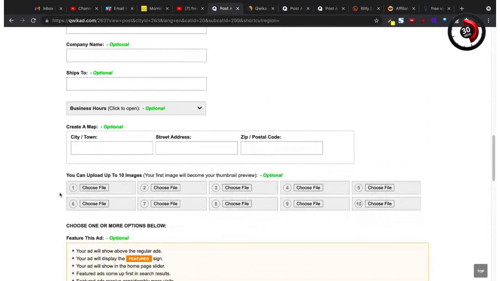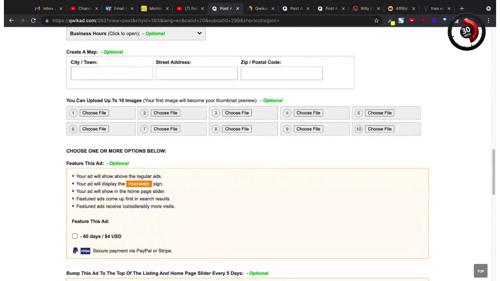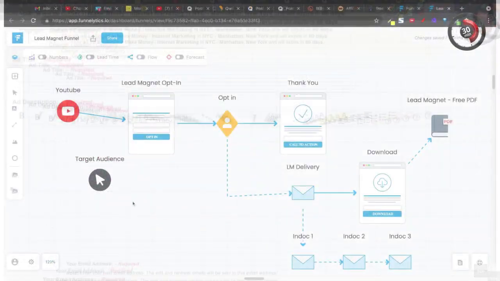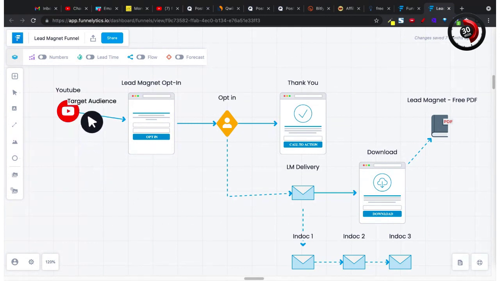And then you choose an image and you upload that image and your ad is on the site and ready to start getting traffic. So here on the channel, we talk about traffic, and that just simply means finding your target audience. For example, YouTube. In this case, we're going to be placing an ad on Qwikad.com, and we're going to be placing a lead magnet or an offer for that target audience to sign up for.